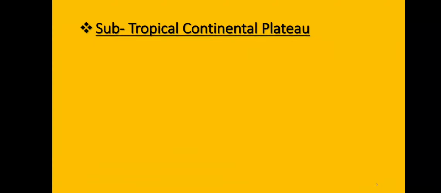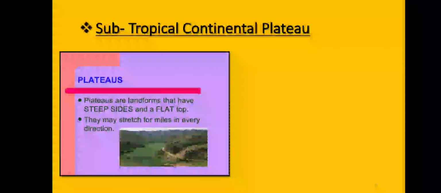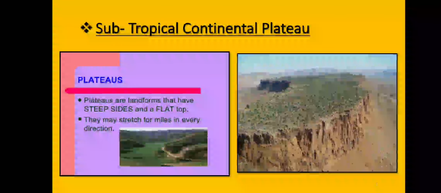Today's lecture starts from the second climatic region of Pakistan, that is, subtropical continental plateau. First of all, the definition of plateau. A plateau is a landform which is high from the surrounding surface like a mountain, but has a flat top like a plain, and it is also called a tableland. This is the definition of plateau. As you can see on your screen, the definition is also mentioned. Plateaus are also important like plains.